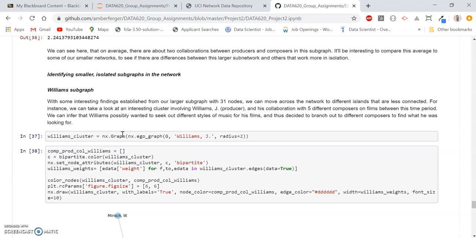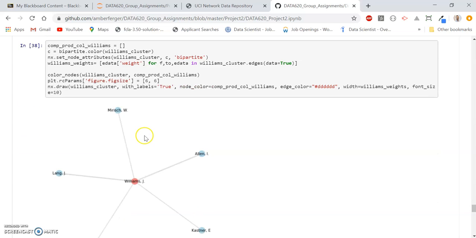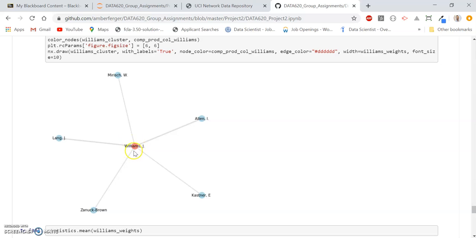Looking at a few smaller subgraphs, or smaller islands, that we created from our larger network, one that was pretty interesting involved Jay Williams, a producer who collaborated with 5 different composers on films during our denoted time period. And you can see here that he's a central node, collaborating with 5 different composers on his films.